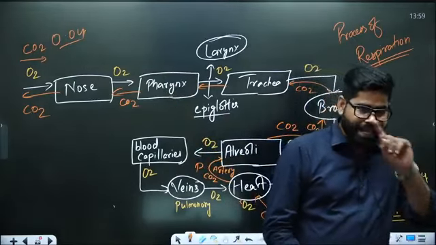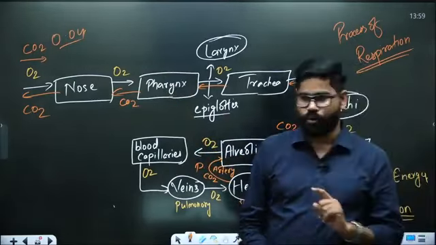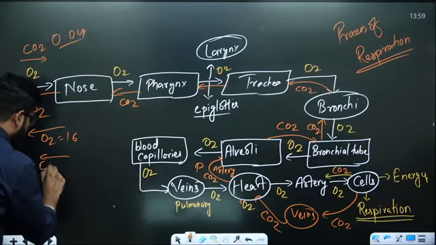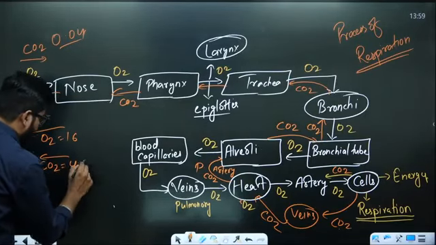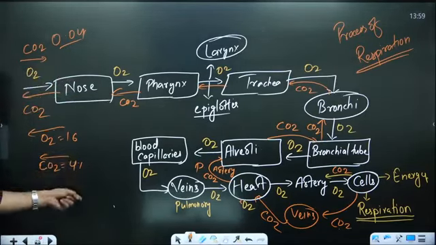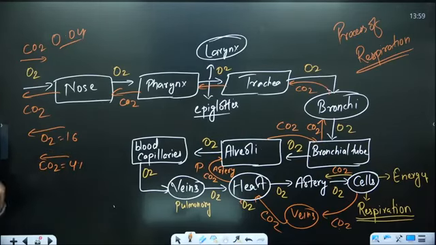But when we are exhaling out, there will be release of oxygen also, which will be 16%, and carbon dioxide, it is going to be 4%. You can see 100 times increase. If you look into it, it is 100 times increase.